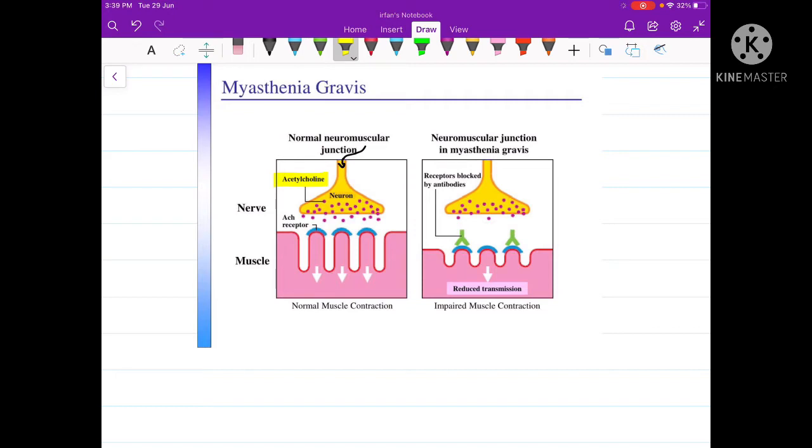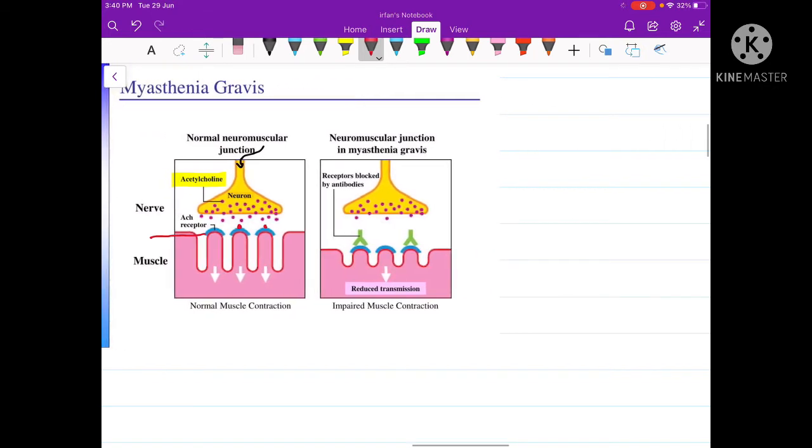On the sarcolemma of the muscle fibers are present acetylcholine receptors. These acetylcholine receptors bind with the acetylcholine and result in the transmission of the nerve impulse via T-tubules to the sarcoplasm, which then initiates the muscle contraction.